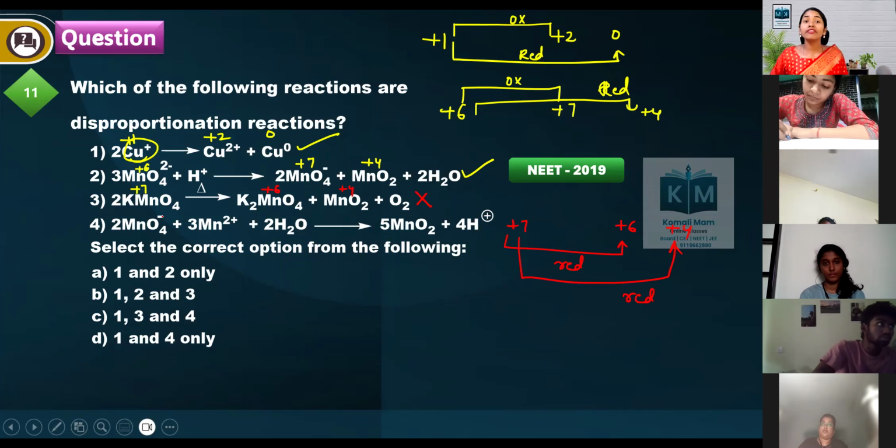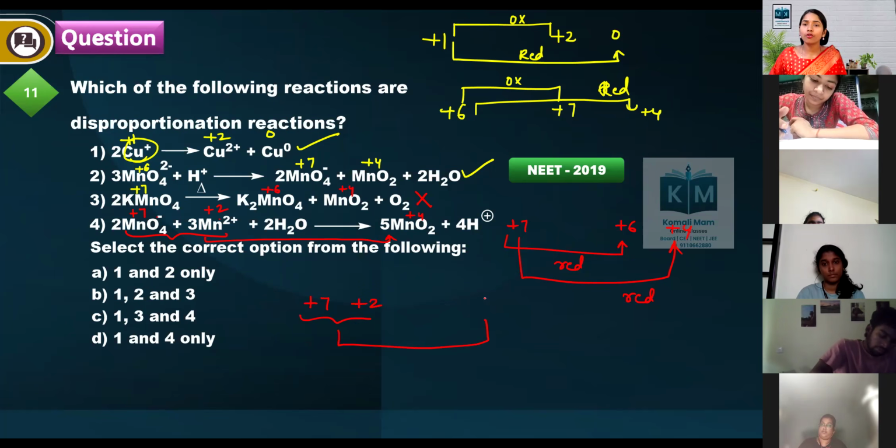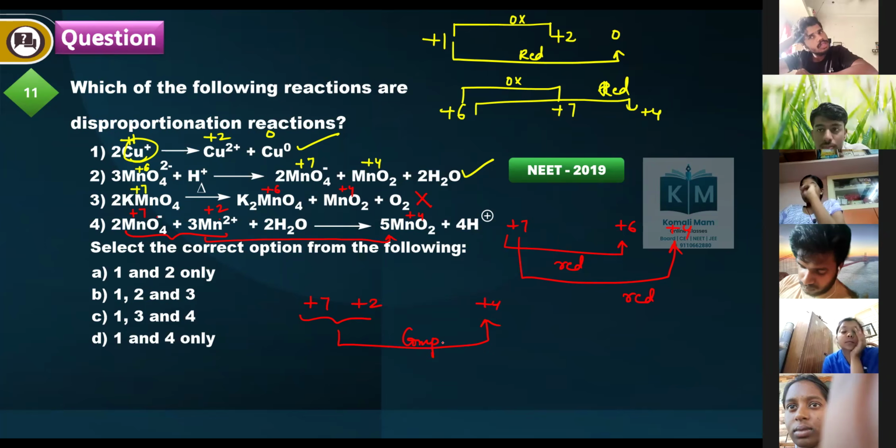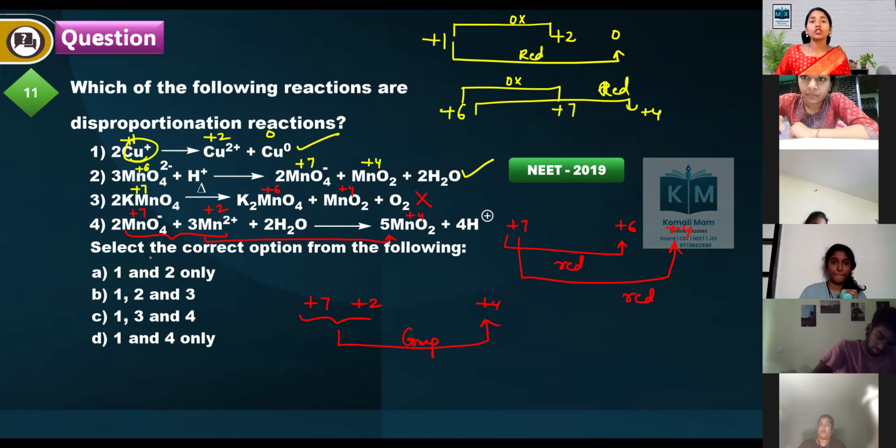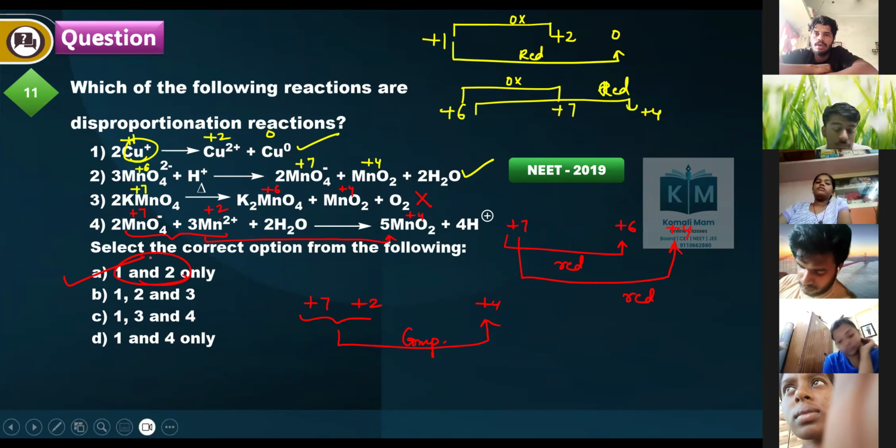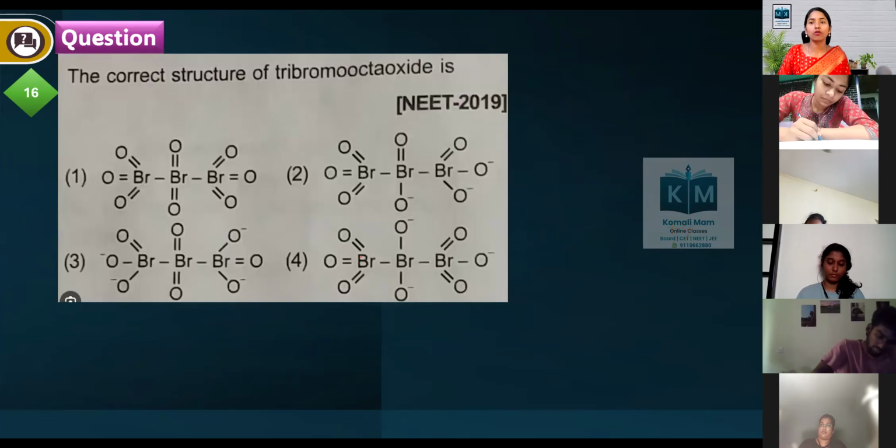And now, two different oxidation states. This is +7, this is +2. Two different oxidation states combining and forming +4. These two combine and form +4. So this reaction is called a comproportionation reaction, reverse to the disproportionation reaction. So 1 and 2 only are the options where the same element is changing into two different oxidation states, disproportionation reaction.